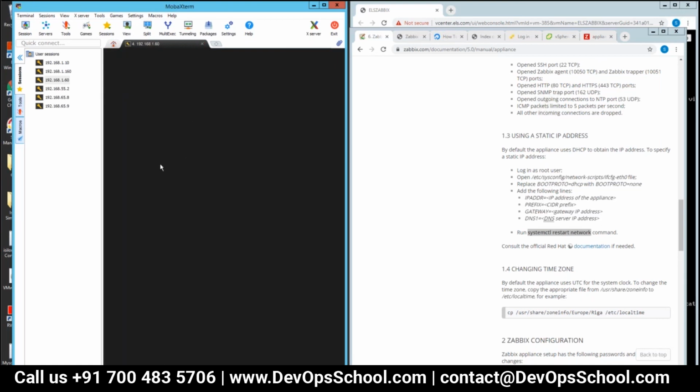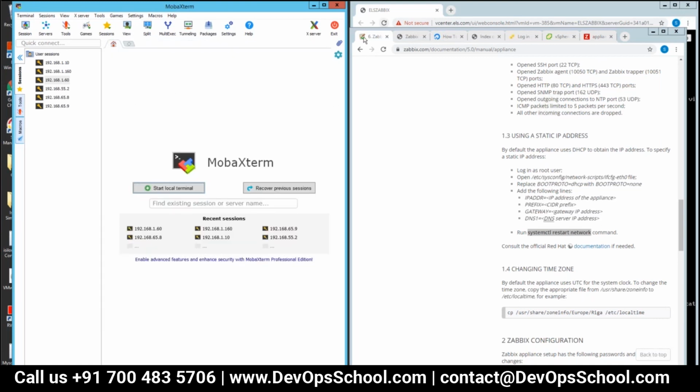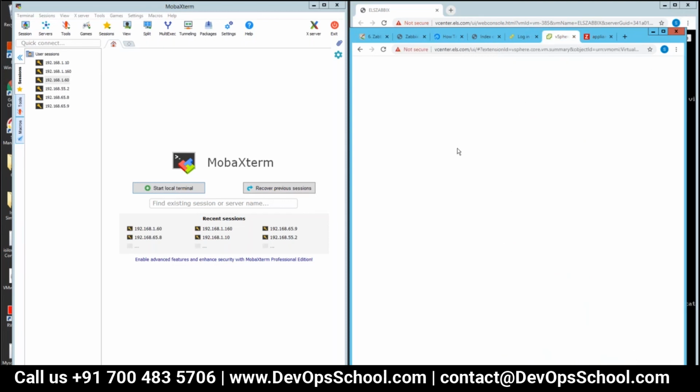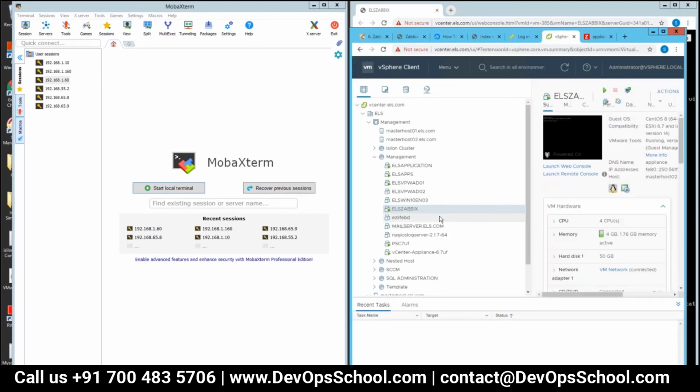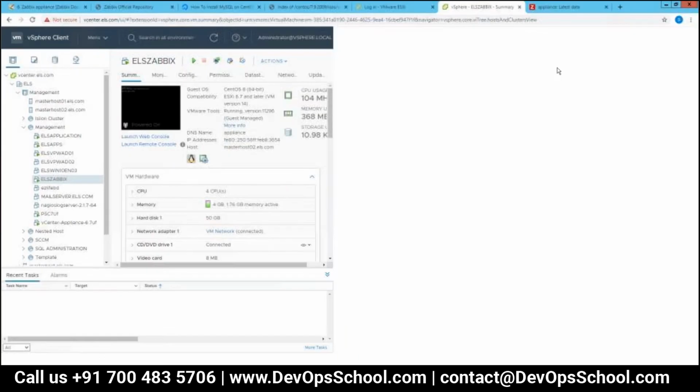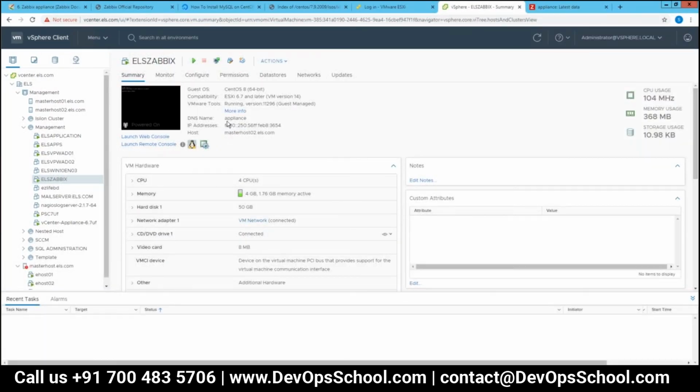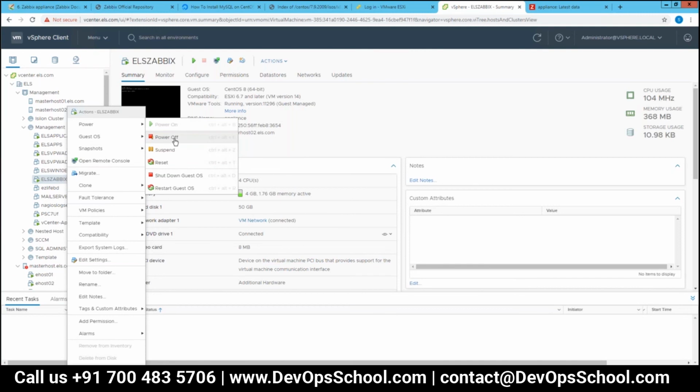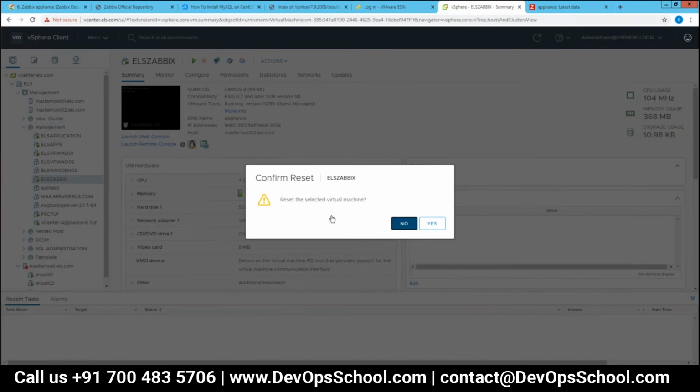It says, let me check, I don't know what happened. If required, can you restart the VM as well? Okay, so it shows now, it shows no IP. So you are recommending to restart? Yeah, stop the VM and then start again. Shut down the OS and then start it again.